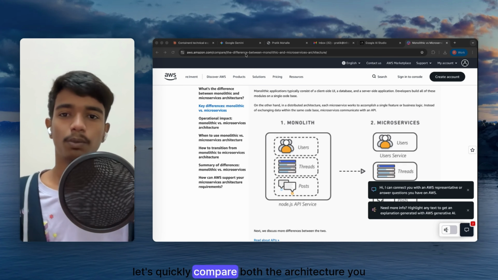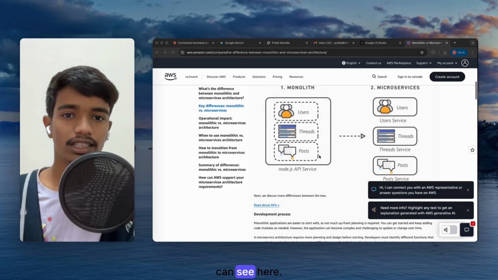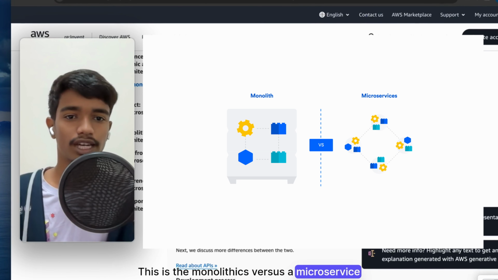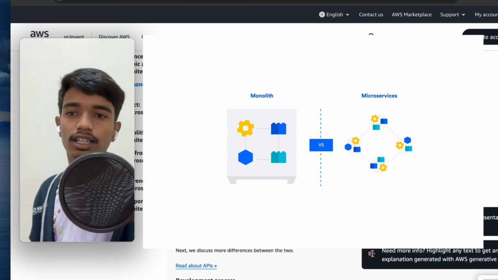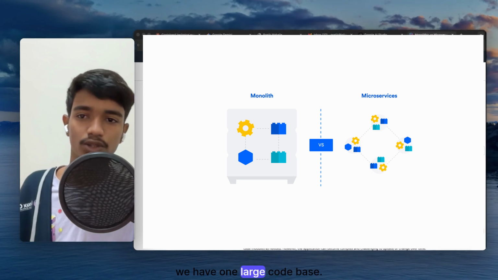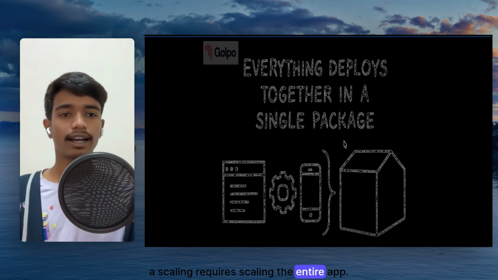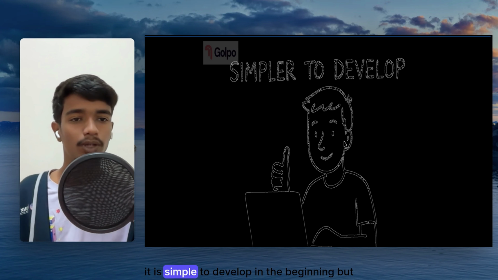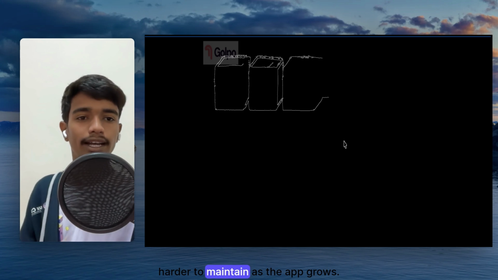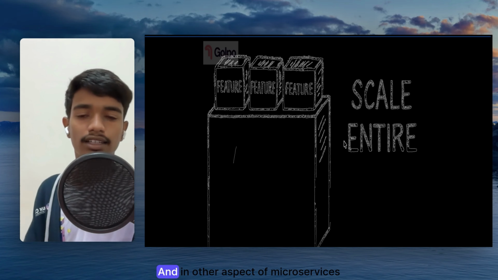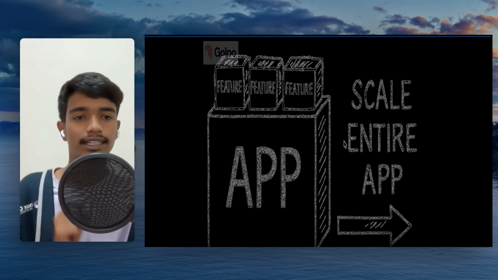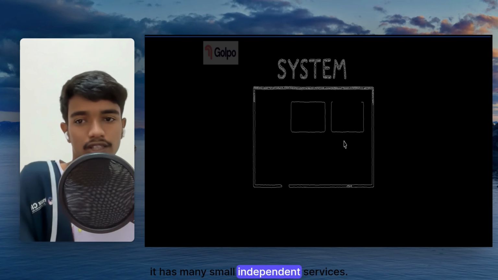Let's quickly compare both architectures. You can see here, this is monolithic versus microservice architecture. In monolithic, we have one large code base, a single deployment, and scaling requires scaling the entire app. It is simple to develop in the beginning, but harder to maintain as the app grows. In microservices, it has many small independent services.